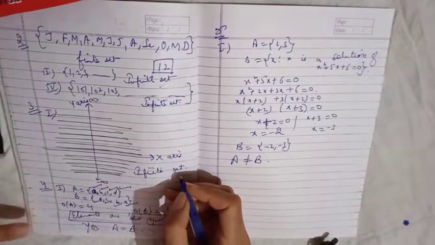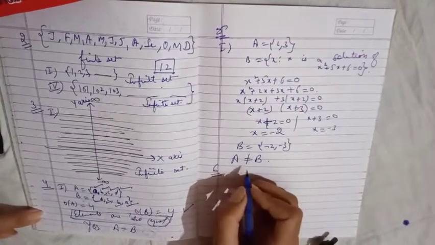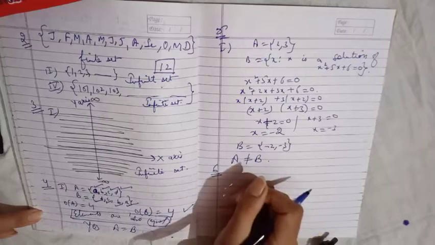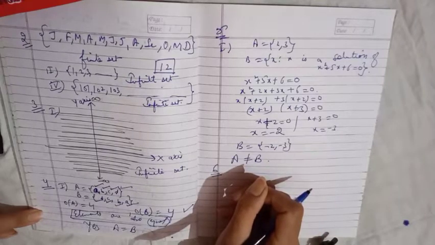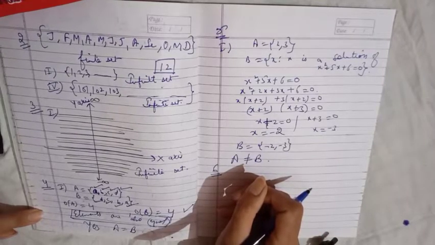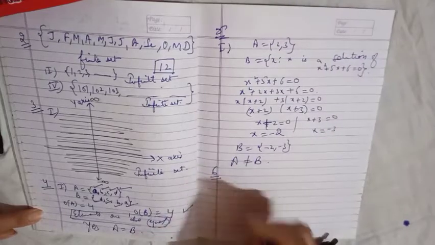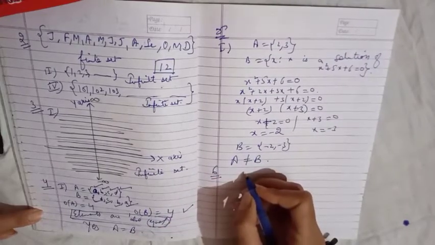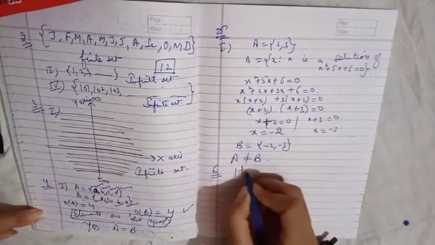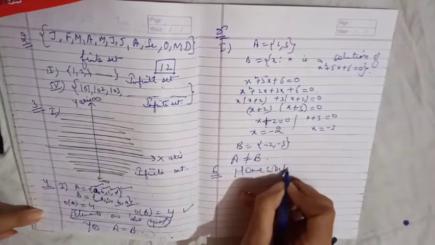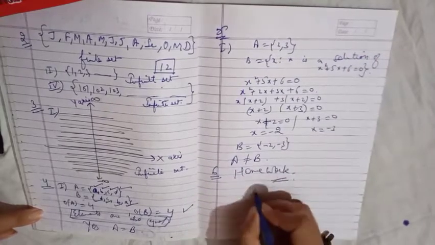In question number 6, from the sets given below, select equal sets. You need to find which pairs of sets are equal. I leave this question for you because I know that you can solve it easily, right? This is your homework. All the best and thank you.